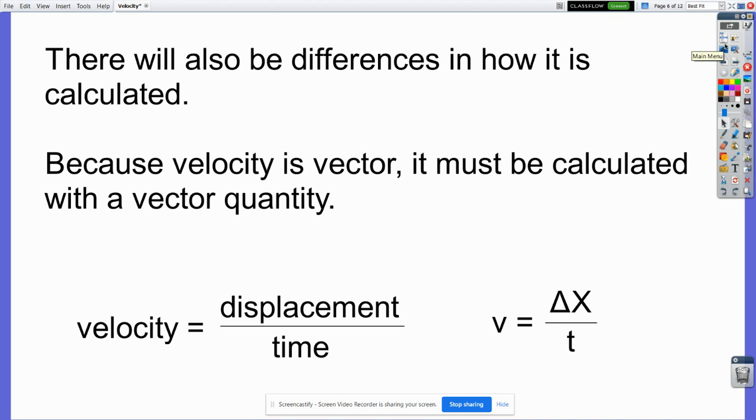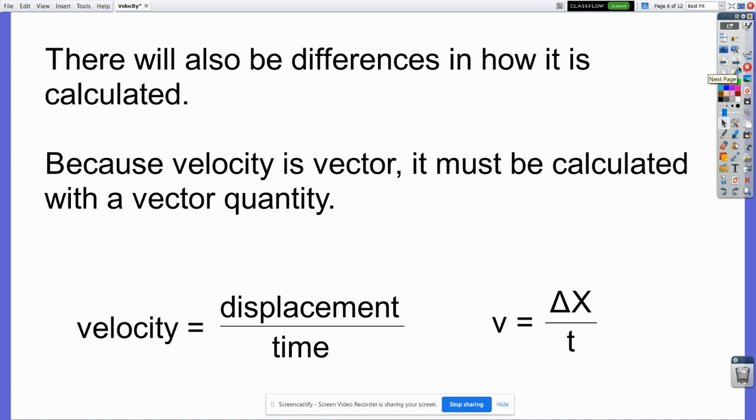All the other equations have X because all the other equations are based on velocities. They have V's in them as well. So velocity is displacement over time, which would be abbreviated delta X over T. Change in position, that's delta X, that's your displacement, over time.